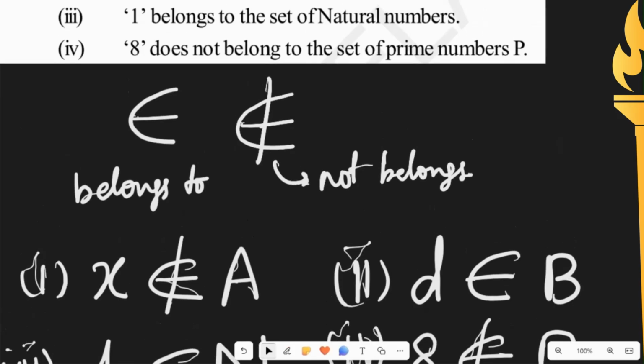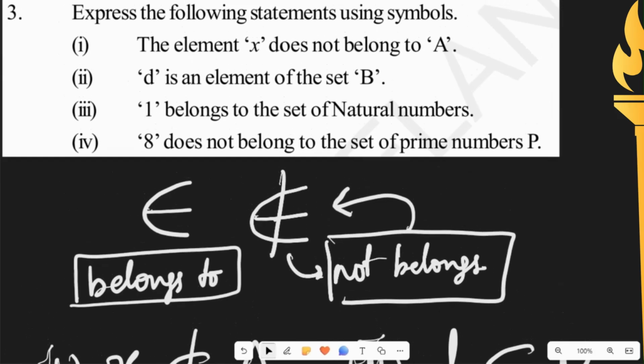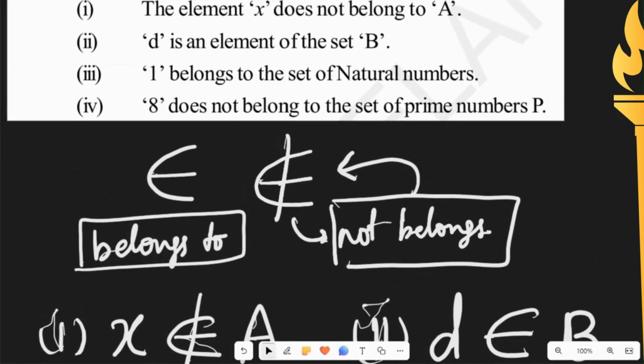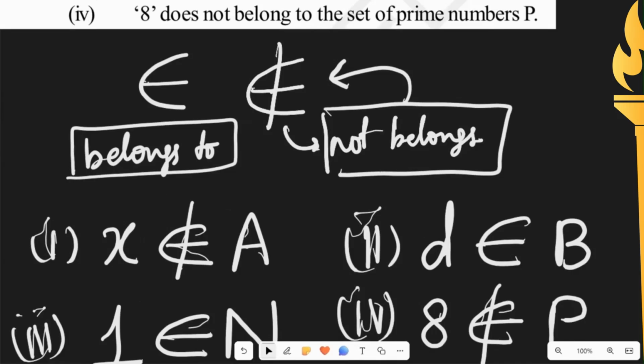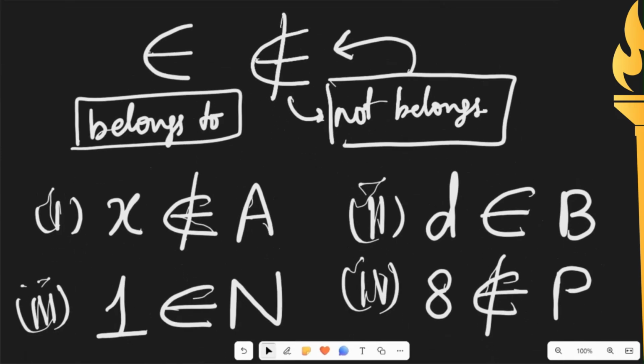So this symbol is belongs to. We use this symbol when the element is present in the set, and this one is does not belong to, which we use when the element is not present in the set. Here x does not belong to A, so we use the does not belong to symbol. D is a part of B, so we used belongs to. 1 is a natural number, so we used the belongs to symbol. And 8 is not a prime number, so we used the does not belong to symbol.